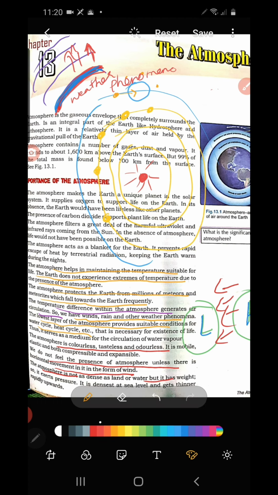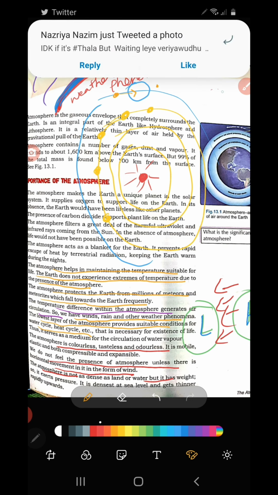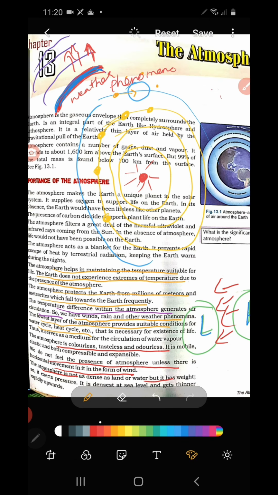Which is the lowest layer of the atmosphere? Especially sea level. The maximum thickness or density of the air is found above the sea level. As one moves upwards, the air becomes thin. These are all about this page. I hope this page is very clear to you all.